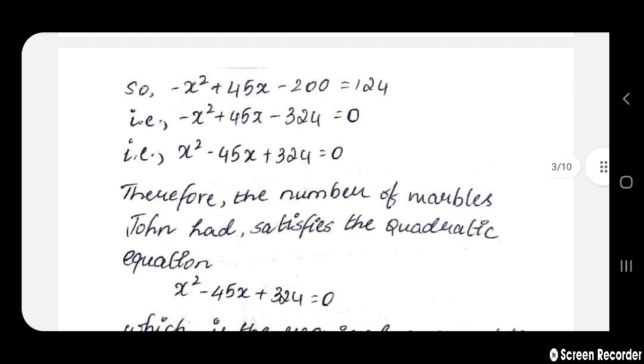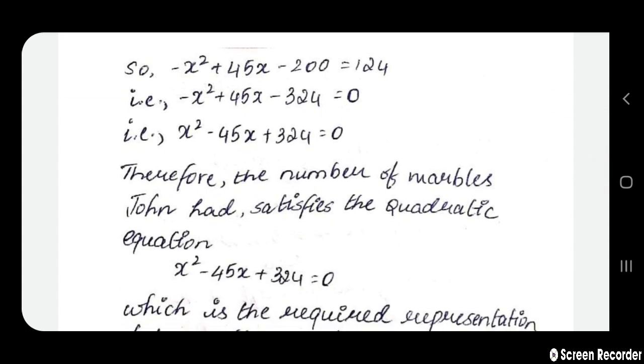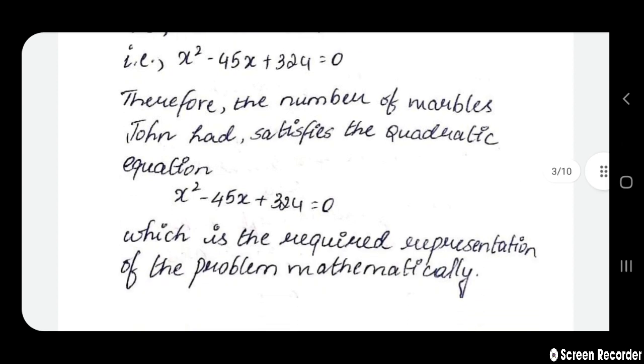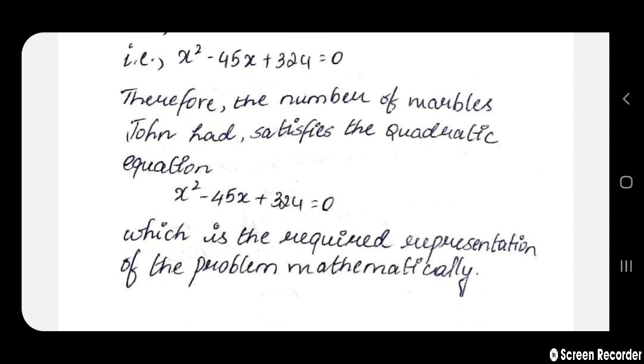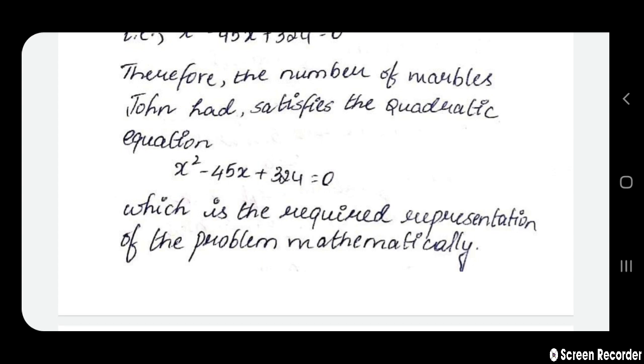Therefore, the number of marbles John had satisfies the quadratic equation x square minus 45x plus 324 equals 0, which is the required representation of the problem mathematically. This final statement, which I have written after the therefore, is pretty important because it gives the complete conclusion of the question. Whatever question they would have asked, we are telling that we have found the answer for your question in these statements.